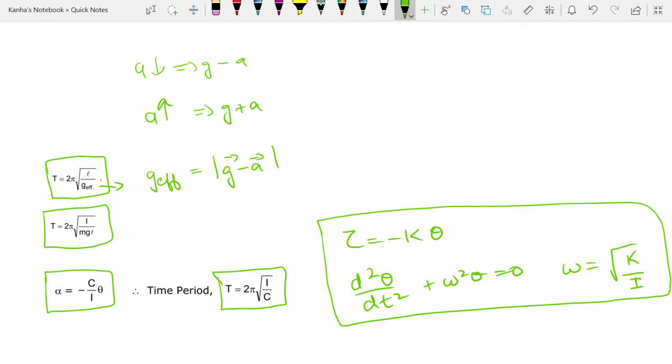So instead of using normal G here, you will be using either this or this. You can easily even find the time lost or gained using these quickly. So you can easily find delta t prime is equal to delta t by t into t. So this is the time lost or gained in a given time small t.